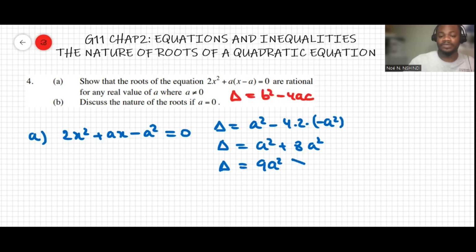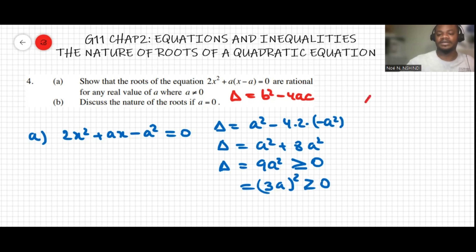9a squared is obviously positive, greater than 0, and the fact that 9 is a square number, and then 3a to the power of 2 makes a perfect square, then we can say therefore the roots are rational because that's the condition.